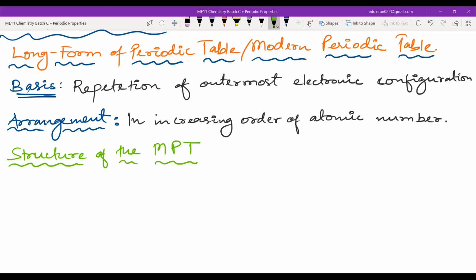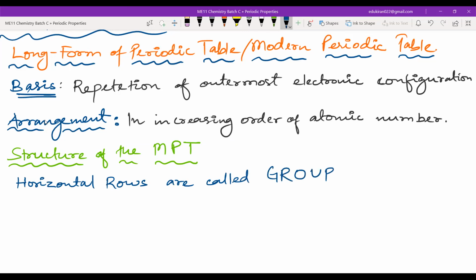There will be rows and columns, yes or no? Rows are horizontal or vertical? Horizontal. Very good.